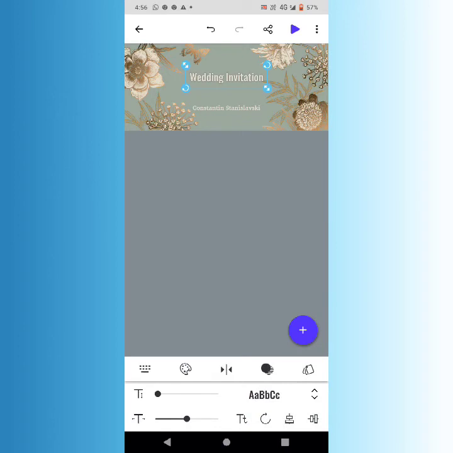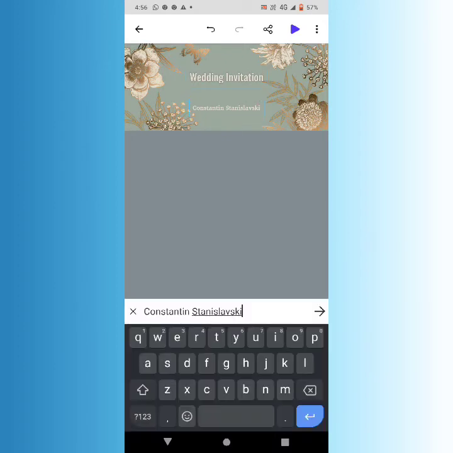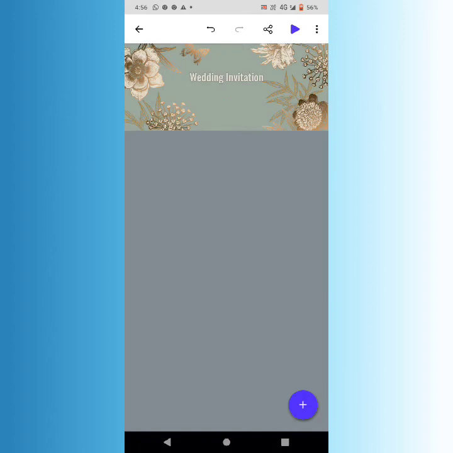If you want to delete any text which has already been written on the design, what you have to do is just click over that text, clear the text, and then go to this. So you can see that the text has been deleted or erased from here.